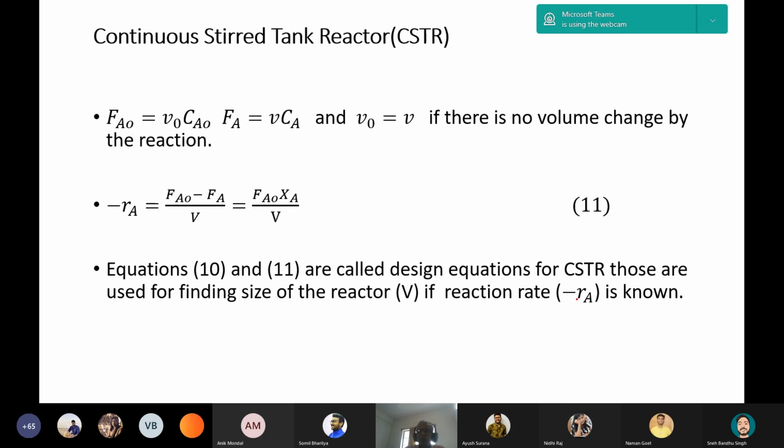And if the rate equation minus RA, the rate expression, is available, and if we know the reaction rate directly, we can substitute here, we can substitute the flow rate, and for a particular conversion level, we can find out the size of the reactor. So for various conversion levels the size requirement will vary. For a small conversion the size will be less. For greater conversion, say 90%, the reactor volume will be large.